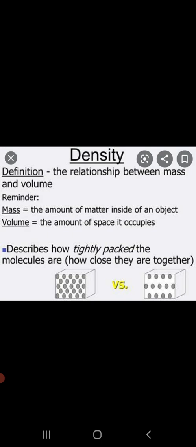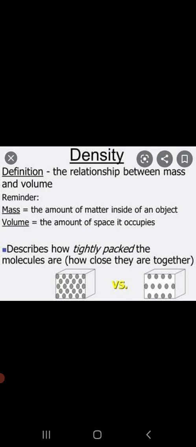Metals have high density, but it differs widely. Gold, silver, mercury and iron have high densities of 19.3, 10.5, 13.6 and 7.8 gram per cubic centimeter.